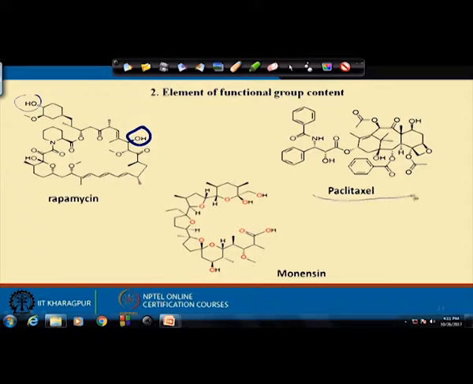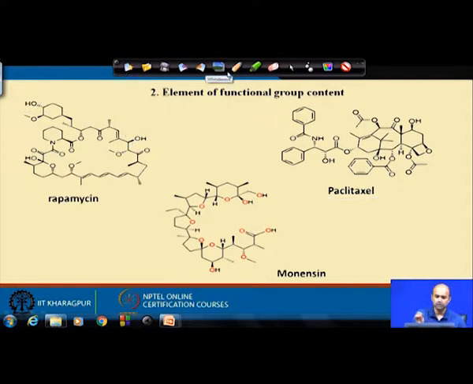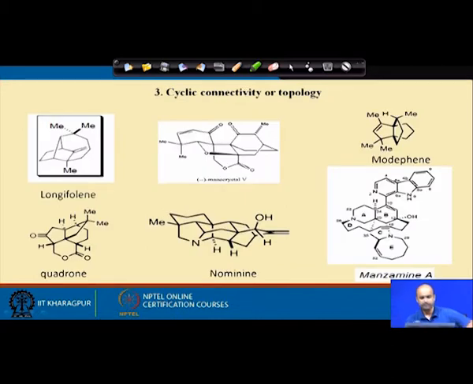Paclitaxel or Taxol, the very potent anti-tumor compound. If you see the structural complexity and functional group content, you see this molecule is richly functionalized, same as monensin. So, eventually you have to look at the functional group content of a given molecule.